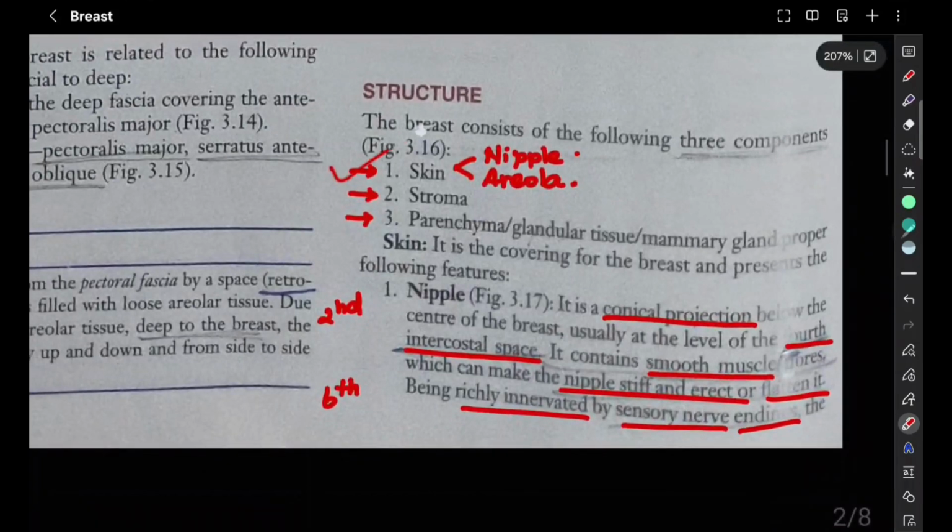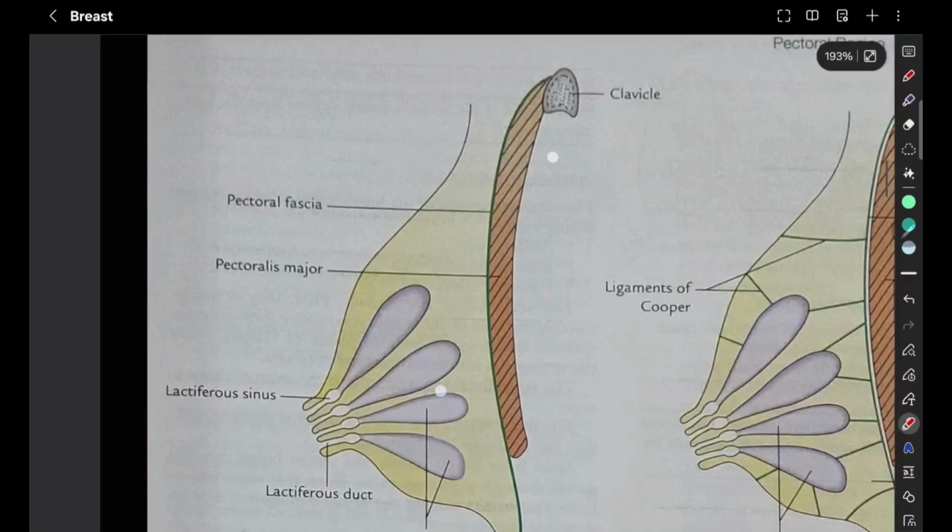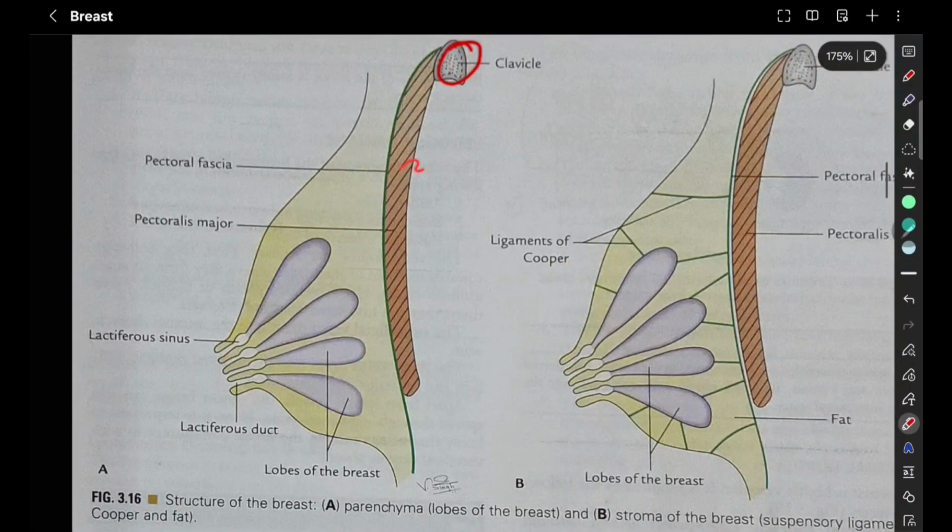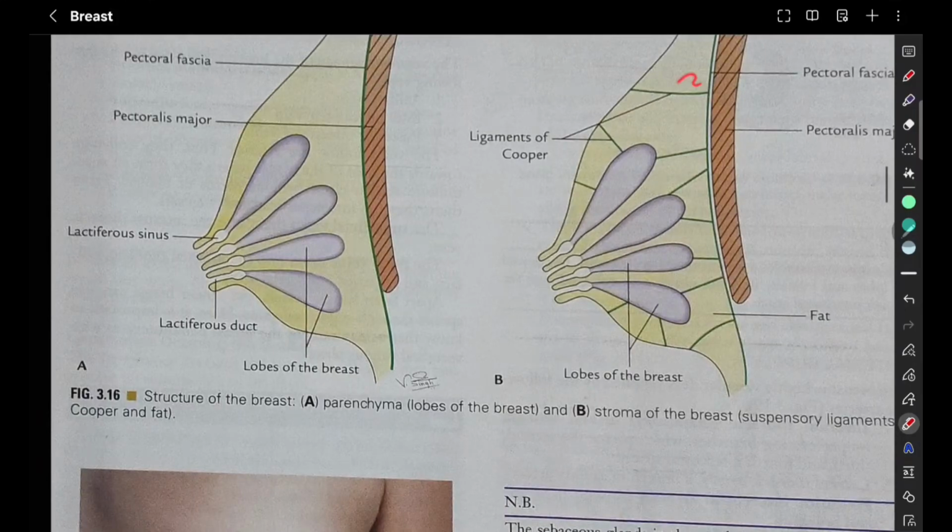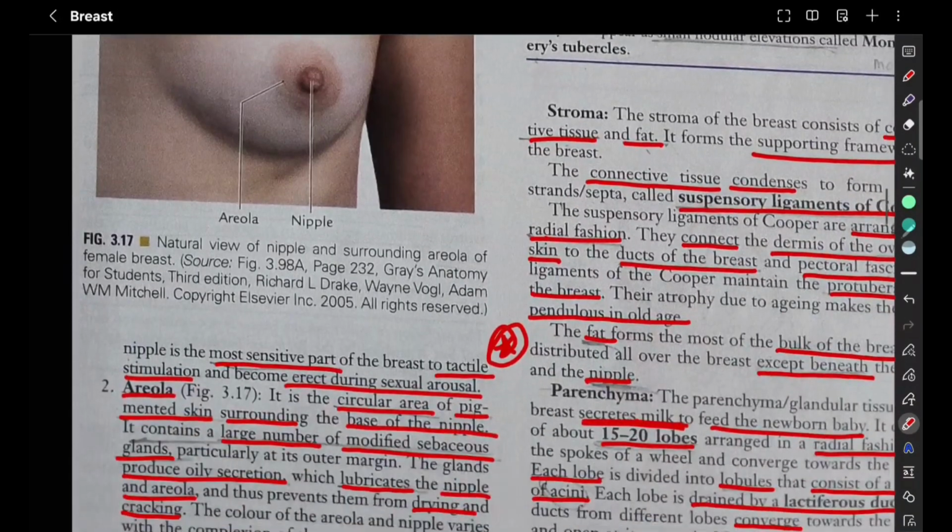In the structure we saw about the skin, stroma and parenchyma. In skin we saw about the nipple and areola. Right. So what is this diagram? Here we have the clavicle, pectoralis major. The green color is pectoral fascia. We have the lobes of the breast, and lactiferous sinus finally opening through lactiferous duct. Here we have the ligaments of Cooper, which provide a structural framework to the breast. They give protuberance to the breast. So in old age, when this gets atrophied, we can see pendulous breast.